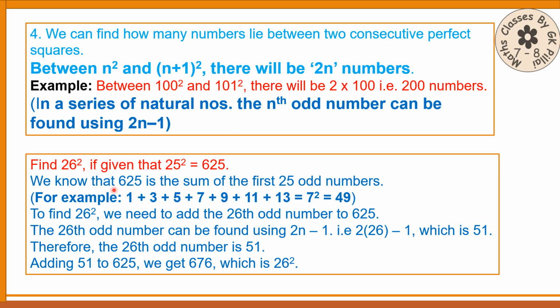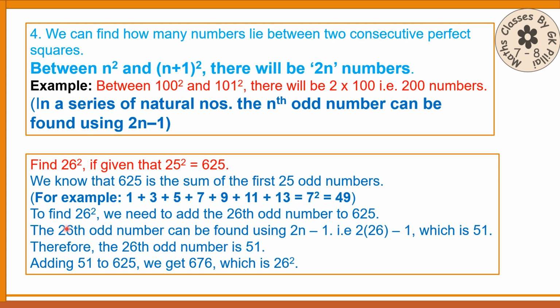This is one more question. This is definitely available in your present textbook, and may be asked by the school people in an exam. Find 26 squared if you are given 25 squared to be 625. We should remember one thing. The square root of 625 is 25, and 625 is the sum of 25 odd numbers. I am giving an example here. 7 squared is 49, and there are 7 odd numbers. So there will be 25 odd numbers, and when added, you will get 625.